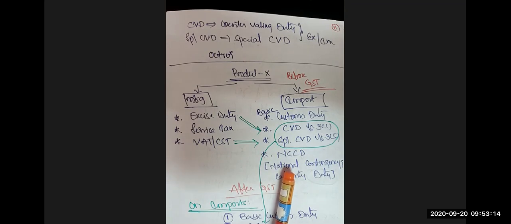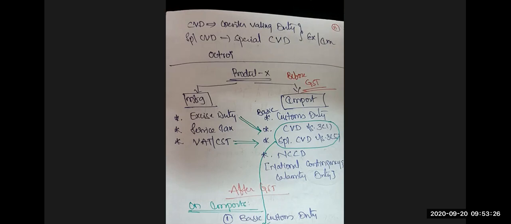So you are supposed to pay four taxes: BCD, basic customs duty, CVD, special CVD, and NCCD. Sir, why this CVD and special CVD?